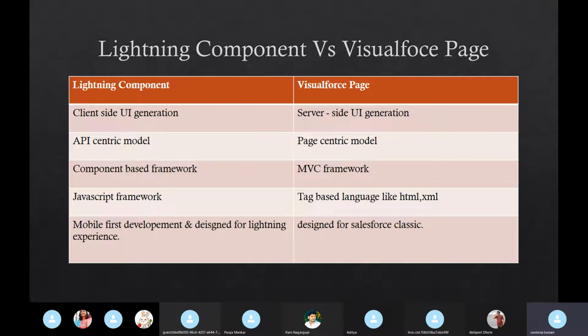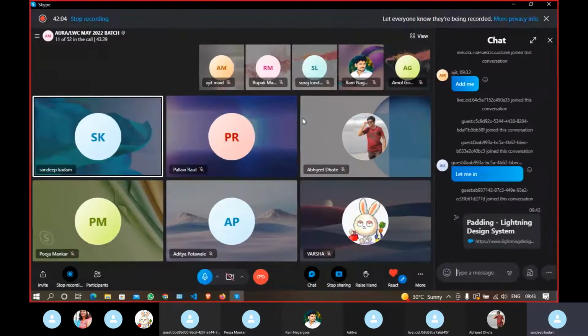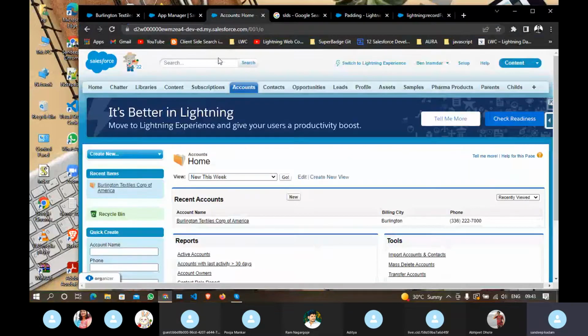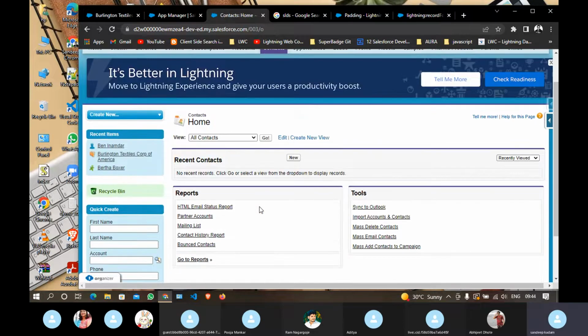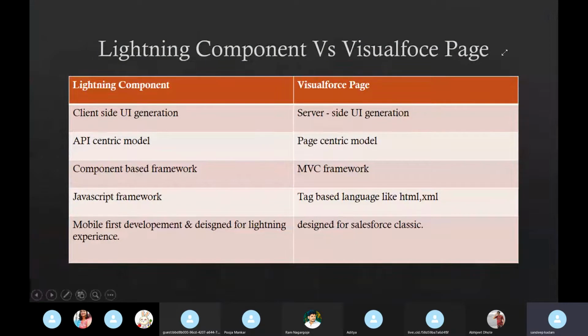I have explained one point while explaining this difference. When you go to classic, whenever you click on any tab, it always fires one query in the backend. So based on the backend result, it will build your UI. This is not the case with the lightning component. Here even a cache mechanism will be there. If the updated data is present in the cache, it will automatically fetch that data from there.